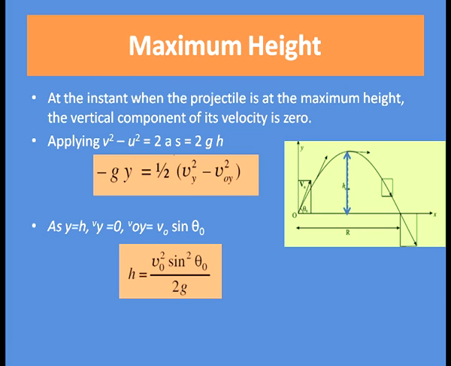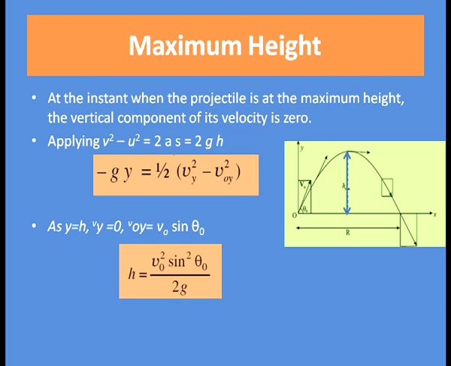Alternatively, we can say that when the vertical component of the velocity of the projectile is 0, that is the maximum height covered. We have seen that the velocity of a projectile along the vertical direction goes on decreasing when it is moving upward due to the acceleration due to gravity, and at a certain point it becomes 0. Up to that point only, the projectile moves in the upward direction. After that it gradually comes downward. So, that is the maximum height covered.